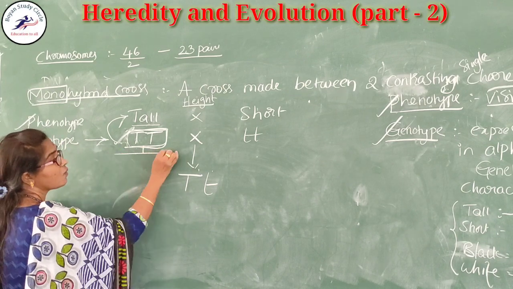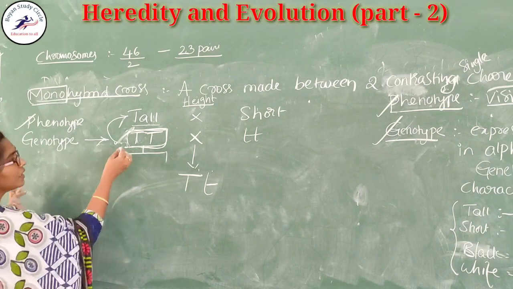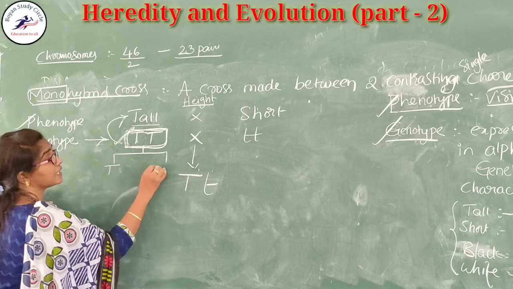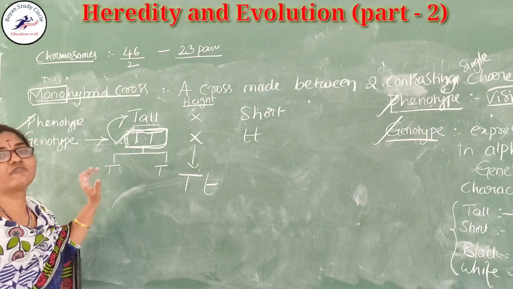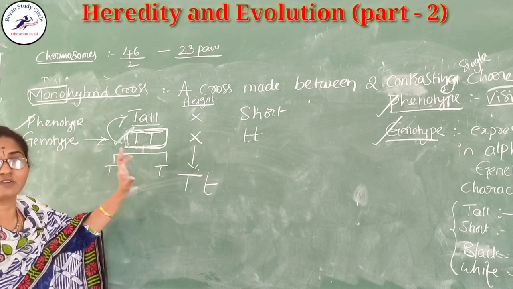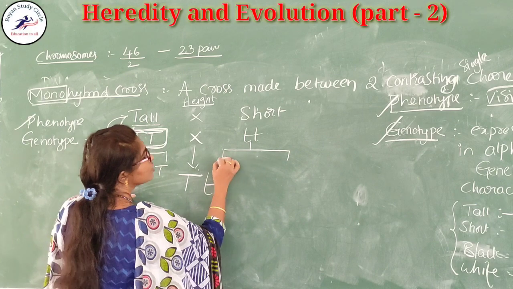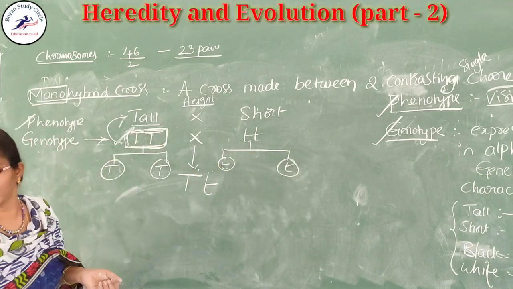Again here, he hypothesized and he proved. A pair of the genes get separated before the fertilization. Here these are also separated.